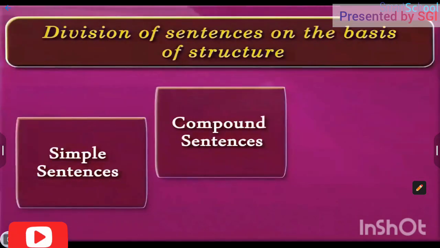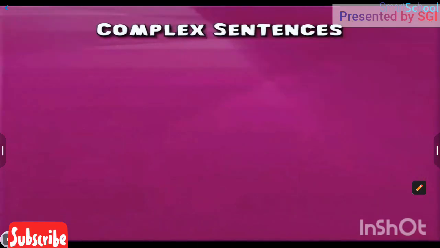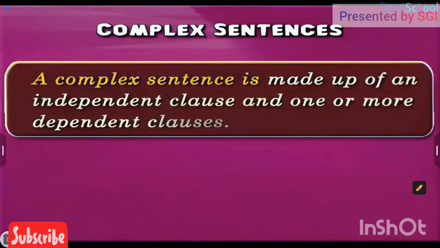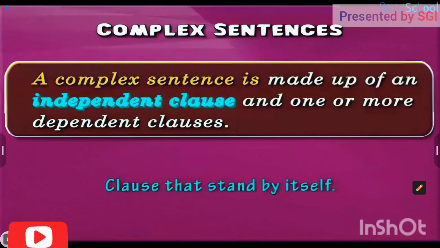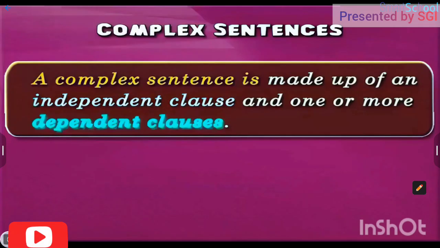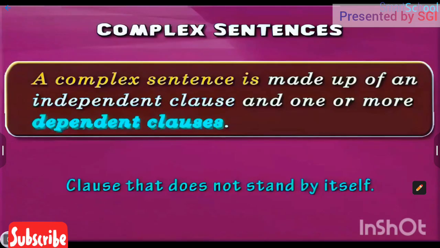Next type of sentence based on the structure is complex sentences. By definition, a complex sentence is made up of an independent clause and one or more dependent clauses. So, a complex sentence consists of an independent clause, that is, a clause that stands by itself, and one or more dependent clauses, that is, clauses that do not stand by themselves.